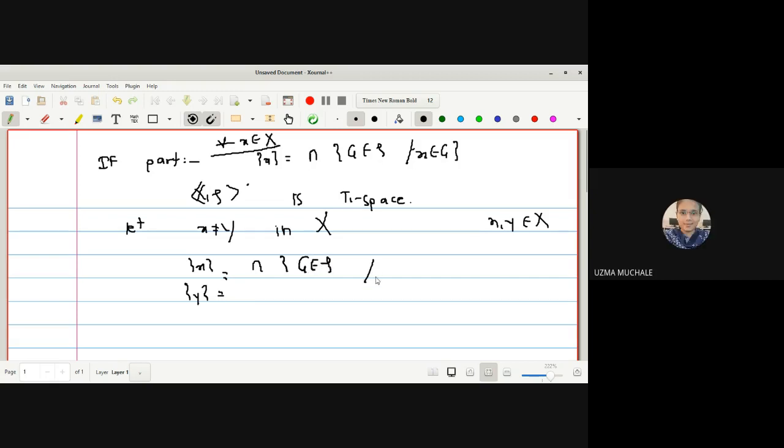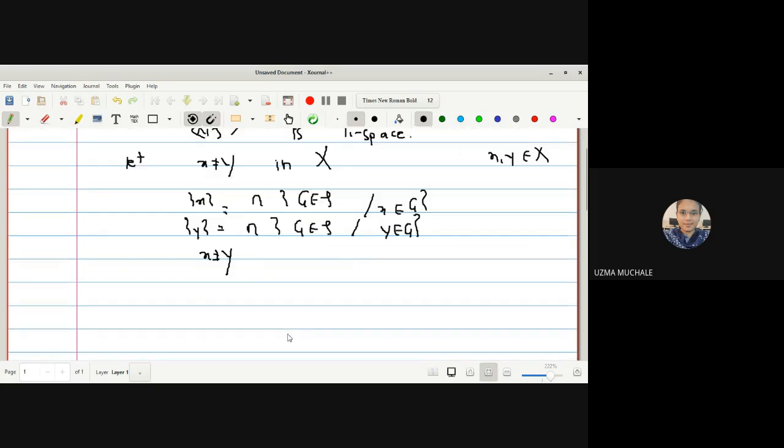Yes, ma'am. So I will write this as an intersection of all the open sets which contain that point. If you are confused with the G itself, you can replace this with H. For y, you can say all the open sets H which contain the point y. Okay, but what is given to us? x is not equal to y. It is provided to us.